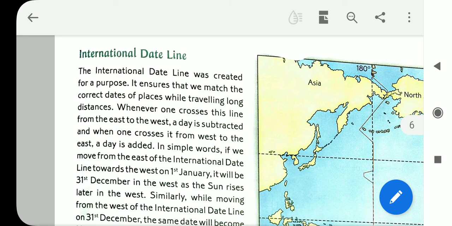So here you see, if we start on 1st January, it will be 31st December. That means 1st January and 31st December.